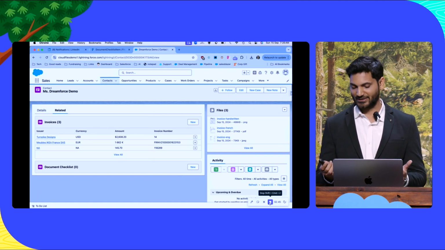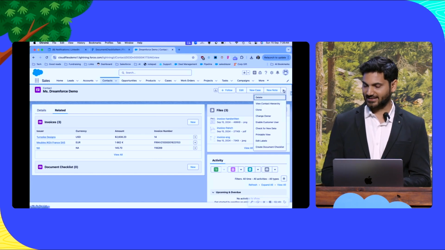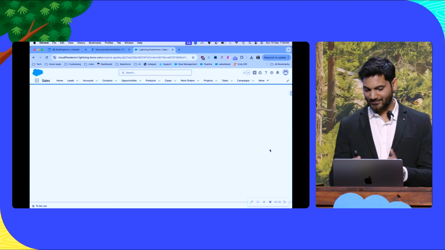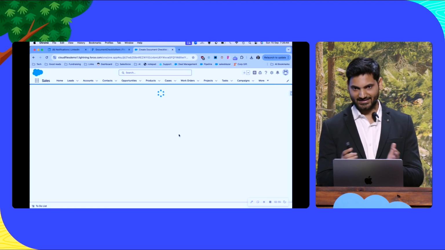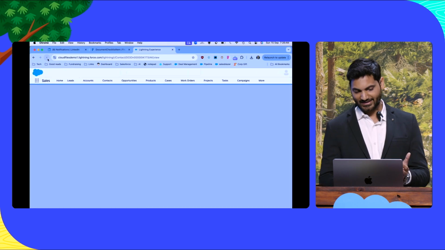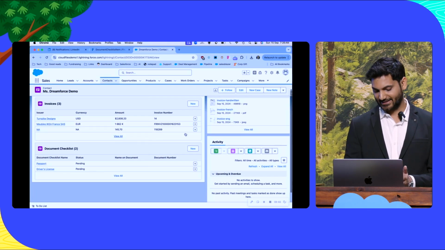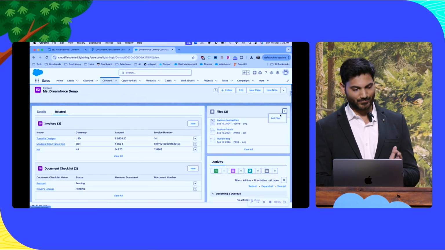Okay, so I'm going to show you another use case here, which is document collection. So we want to automate our document collection process. So we'll first create a document checklist for this contact. And I'm using simple Salesforce flows here. This can be customized to whatever your business process is. So you see here, I need a passport and a driver's license from my contact. And we created this. The status is pending for both of these.